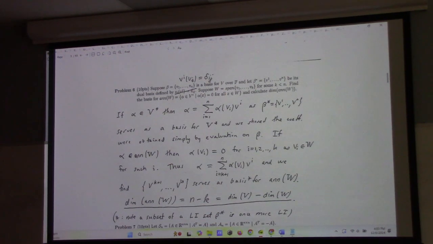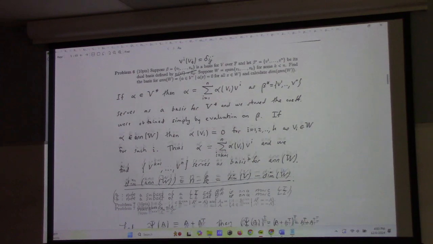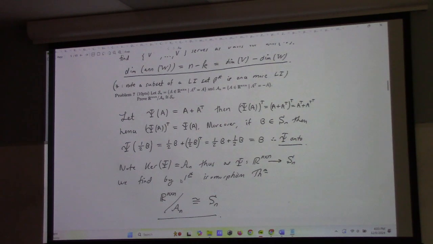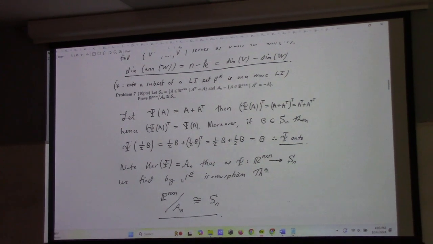Anyway, this one here, I think we just keep talking about this. I think I've gone over this stuff a bunch of times now. It's that thing again, isn't it? I do love the symmetric and antisymmetric matrices. They do make a very nice example. Finding the basis for the symmetric matrices and the basis for the antisymmetric matrices, n by n, is interesting and important. We have done it, and some of you didn't get it the first time we did it. If I come back to it, I hope that you do better.